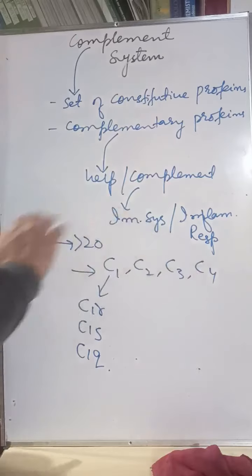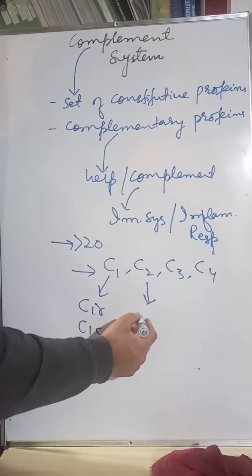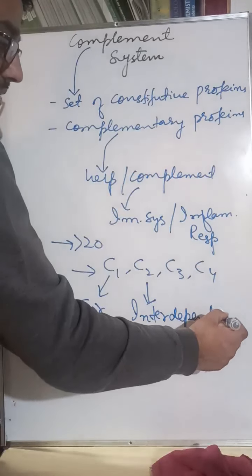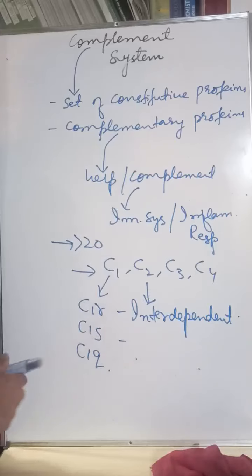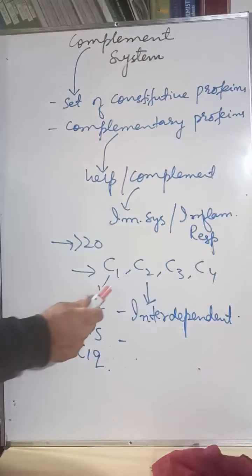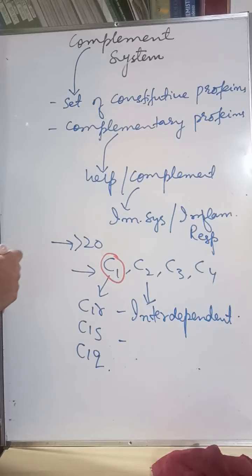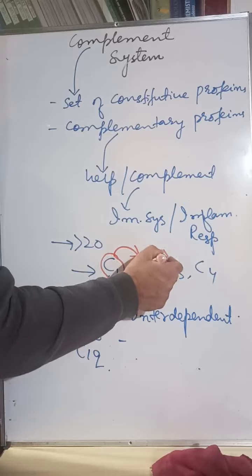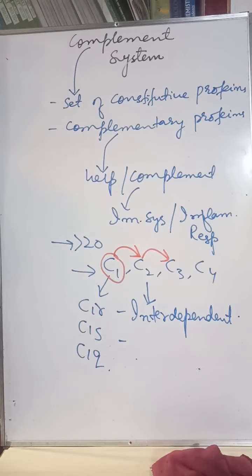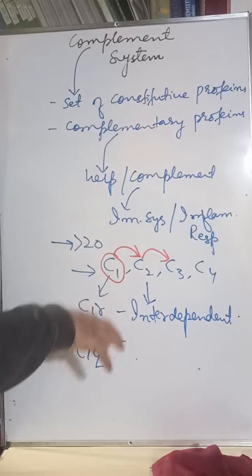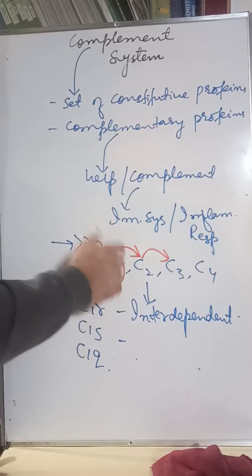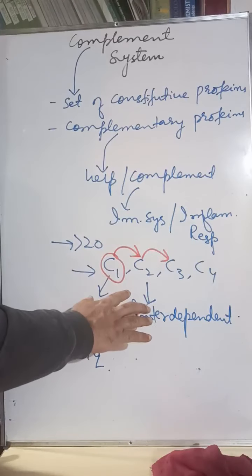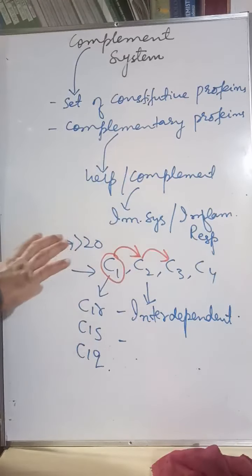Now these complement proteins are interdependent on each other. What does it mean? If complement protein 1 is activated, it will lead to the activation of the next, and that will in turn lead to the activation of the third, right? So the activation of one complement protein depends on the activation of another complement protein. In this way, a chain reaction occurs, a cascade of reactions occurs. Eventually, the whole complement system is activated.